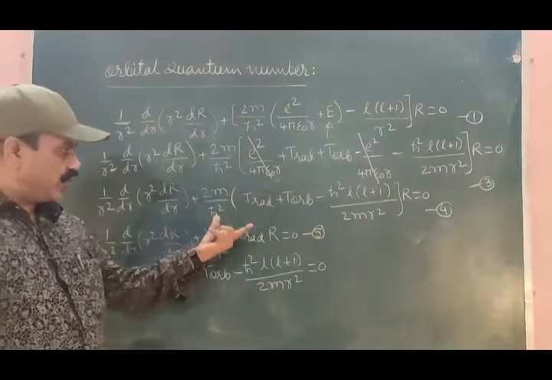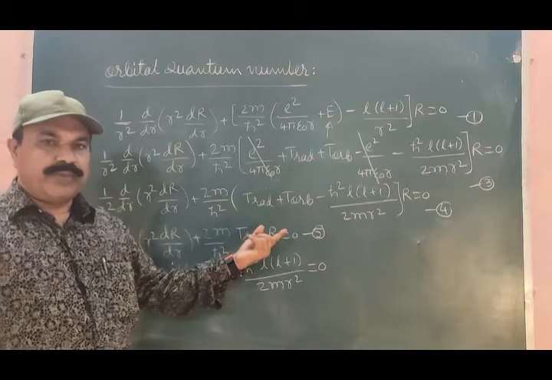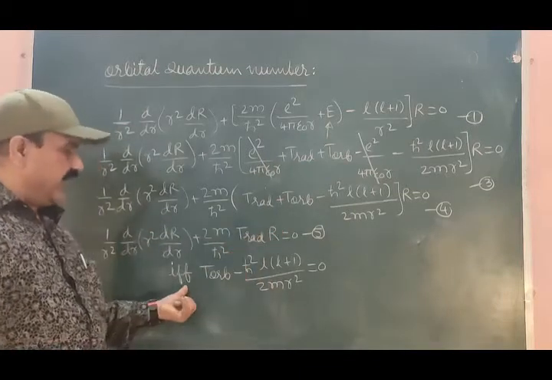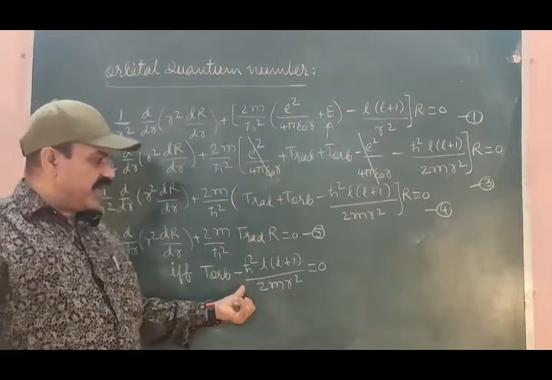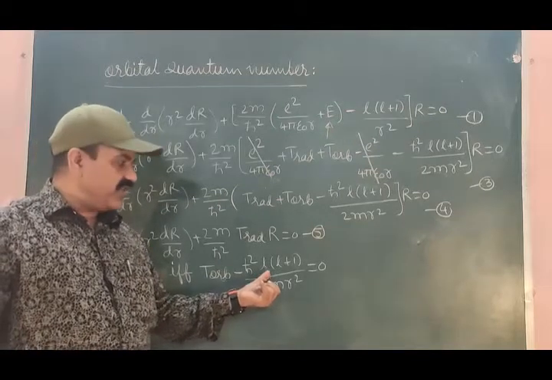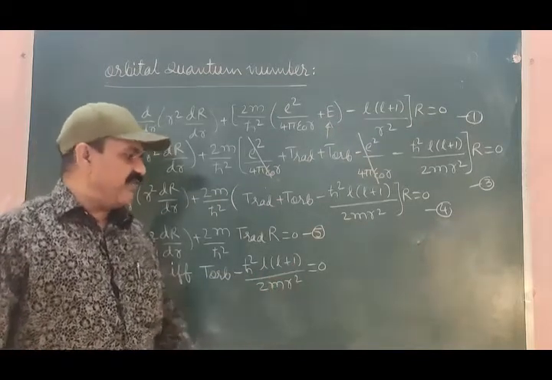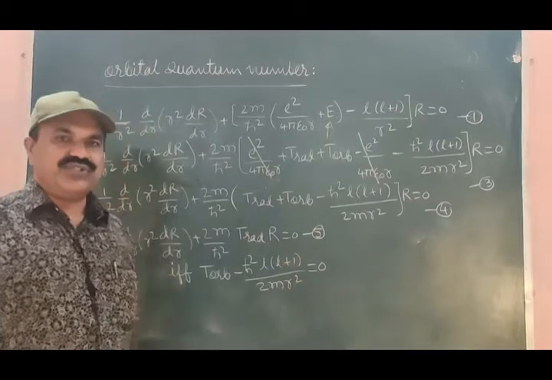Equation 4 can take this form if and only if T orbital minus h cross square L into L plus 1 divided by 2m r square is equal to 0.